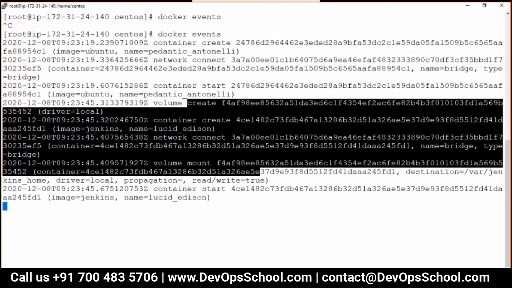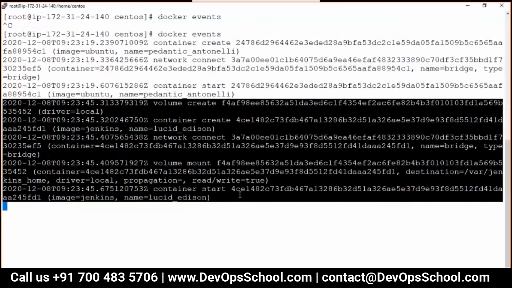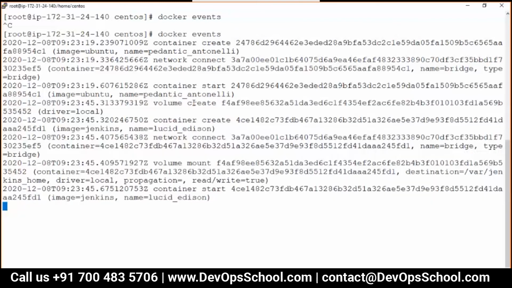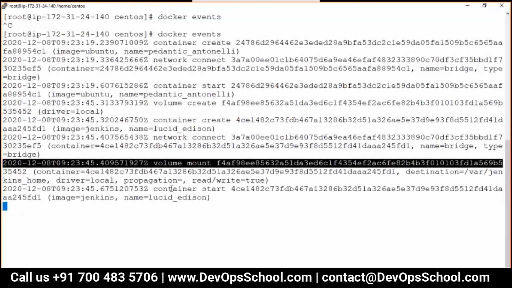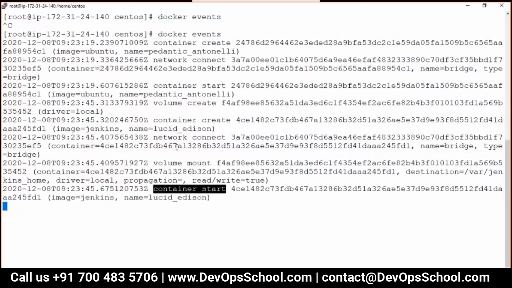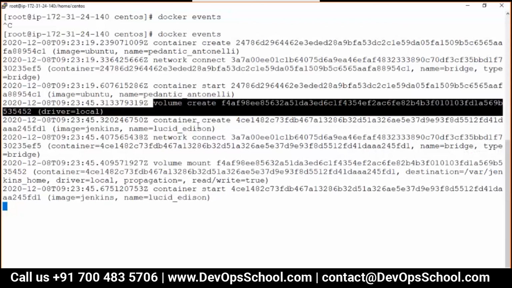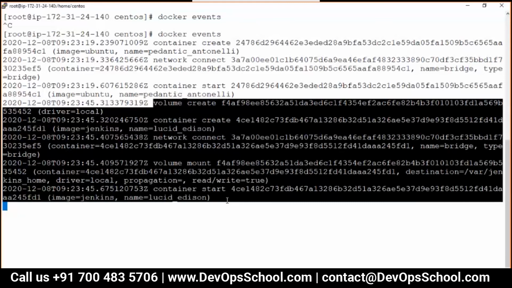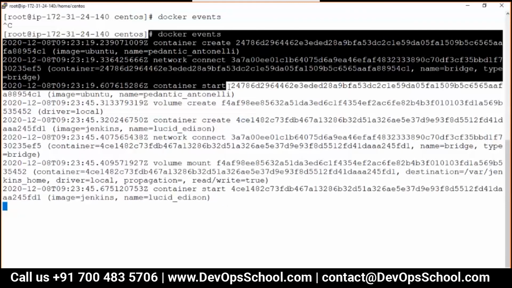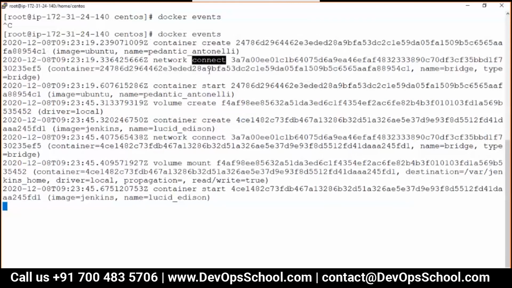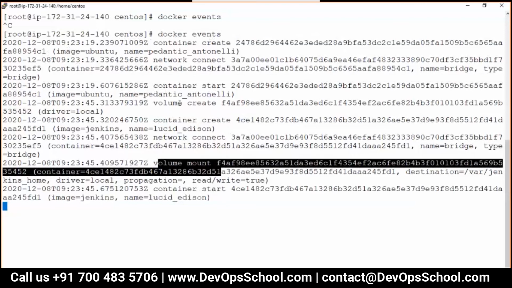Look at this here. These are the things that happen with Jenkins. So volume create, container create, volume mount, container started, and network connect. These are the 5 things that happen. You must be wondering, okay, if I create one container, I got only create, connect, and start. Here I get create, connect, and start, but the volume also gets mounted here. The volume also gets created here.